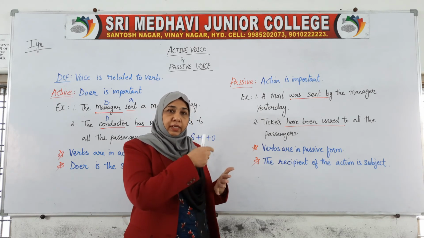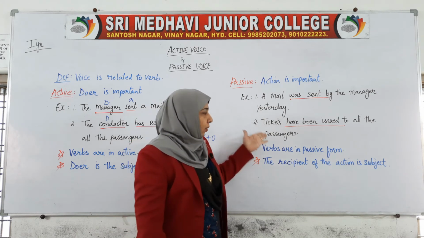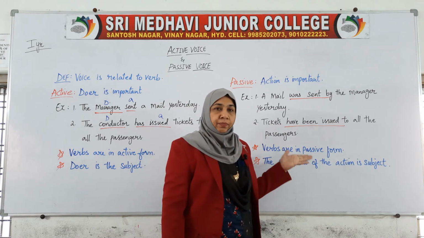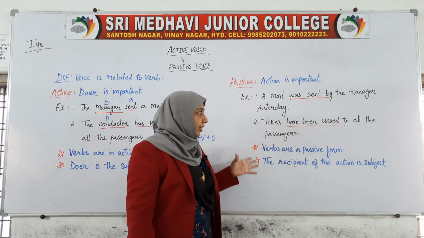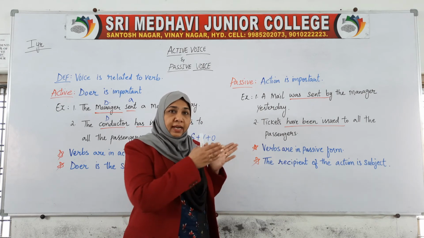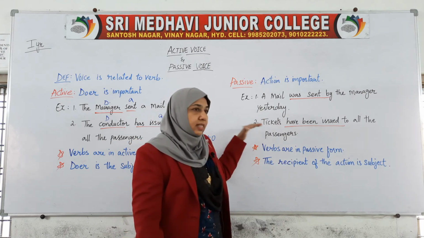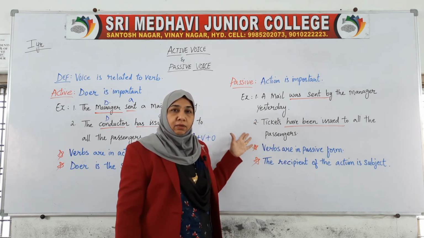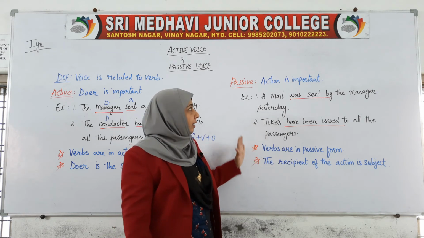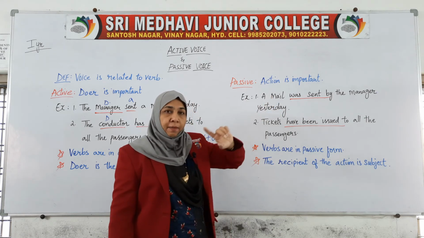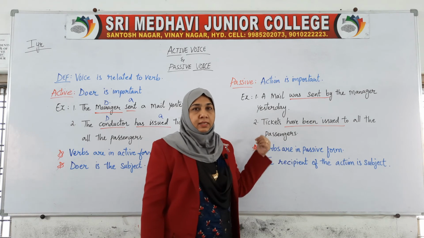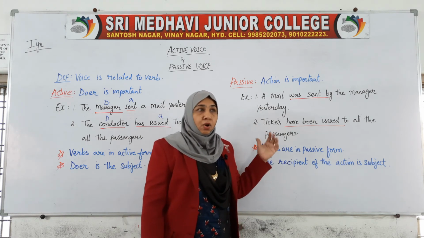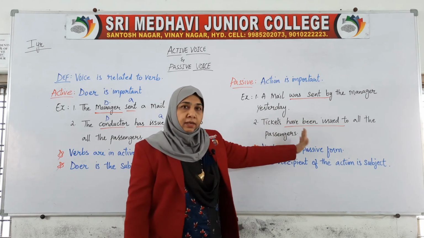Issuing of the tickets to the passengers. Here we are giving importance to the tickets, so tickets is the subject here. Here, mail is the subject. Not the manager, not the conductor.